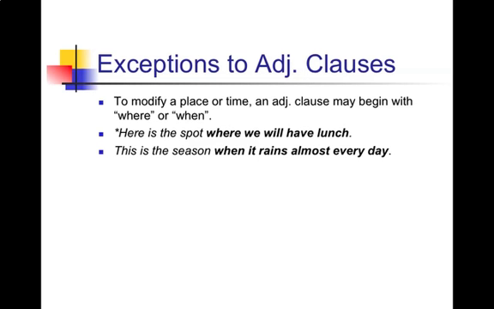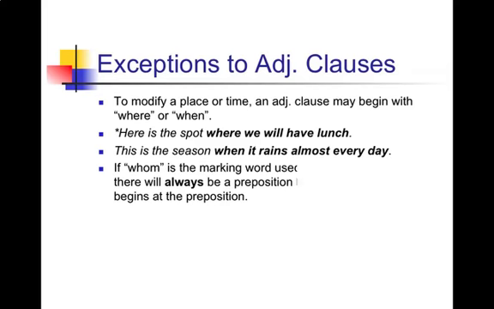And this is the season when it rains almost every day. So when it rains almost every day is the adjective clause that modifies season, and that's a when. Season is a when. It's a time. And so that's why we mark that adjective clause with when.